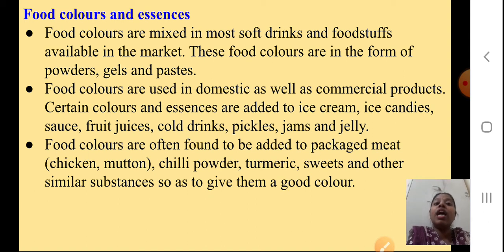Okay students. Now, food colors are used in domestic as well as commercial products. Certain colors and essences are added to ice creams. You know you have different types of flavors, right? Ice candies, sauce, fruit juices, cold drinks, pickles, jams and jellies. Food colors are often found to be added to packaged meat, okay? Chili powder, turmeric, sweets and other similar substances are given a good color. So for giving a good color, students, different types of food colors are used.